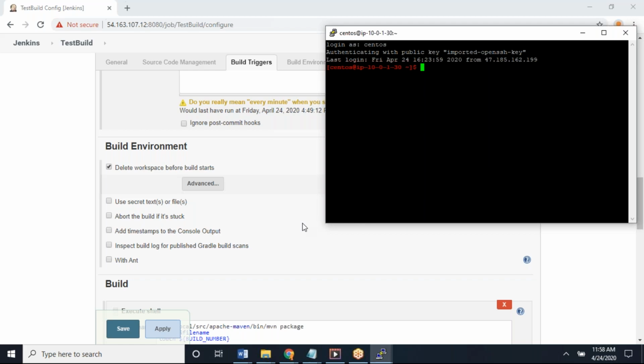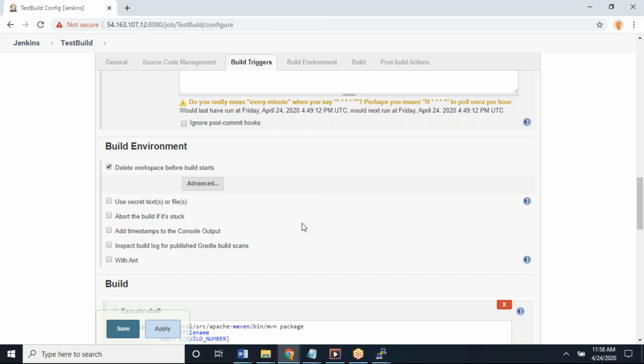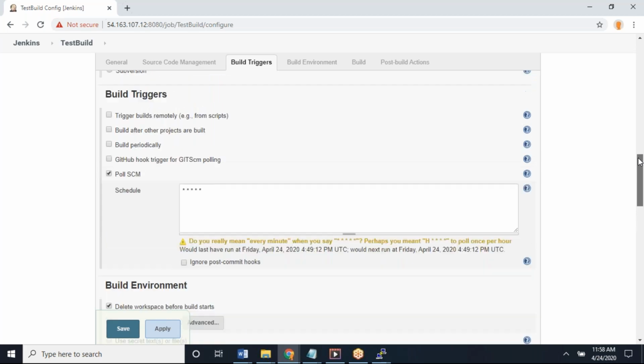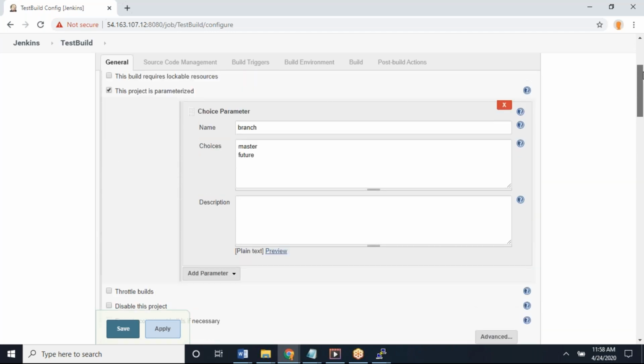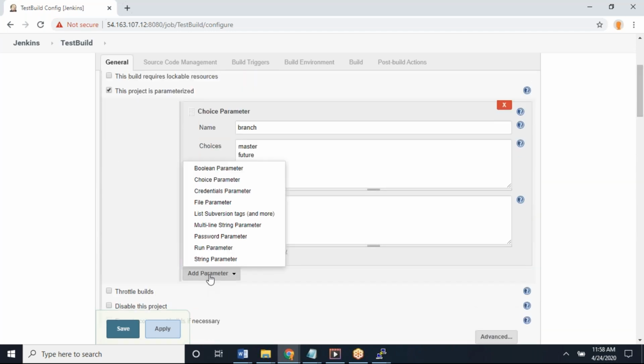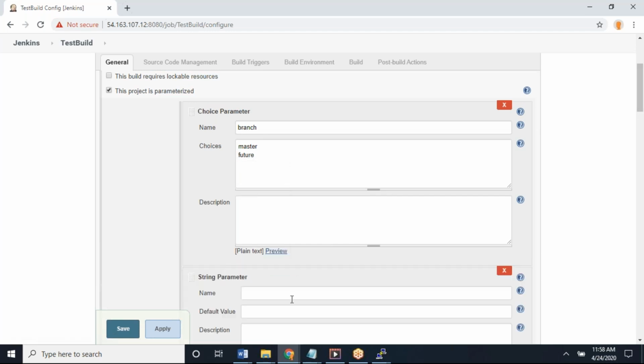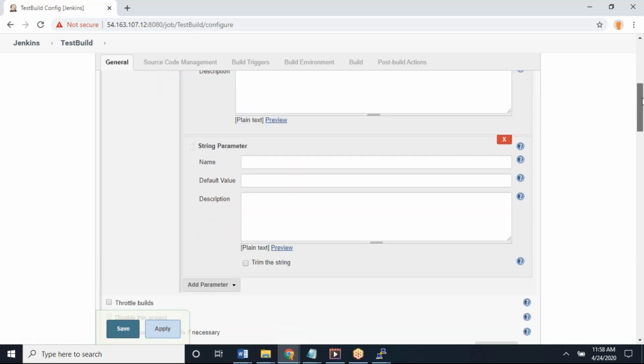Now, let's create a variable. Scroll up. That file name variable you have to create, right? Why am I creating two files? Don't ask me. That is Shilpa's request, because Shilpa is the owner of this job. Shilpa asked me, I am just configuring. So string file name, the default value is up to you. If you have any particular name, you can give it. Otherwise, just remove it. A string parameter means if you want to provide a default value, you can provide it. Otherwise, leave it and it will ask you at runtime. Save it.